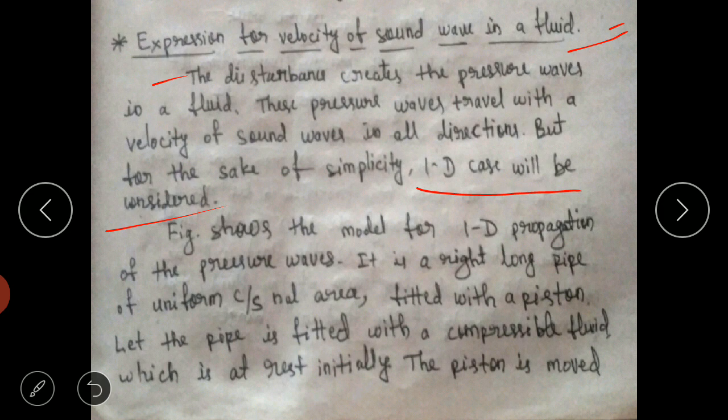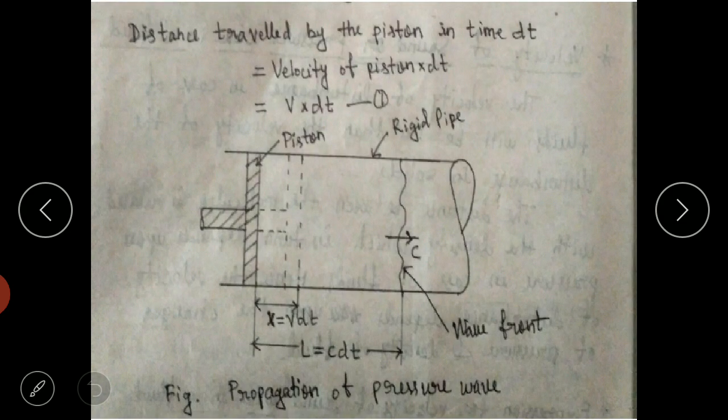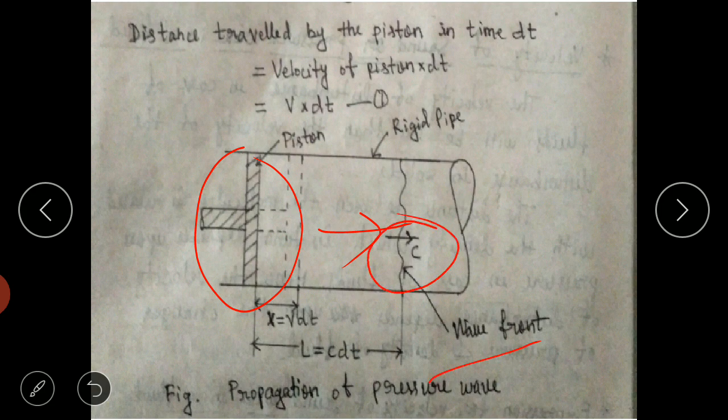Referring to the figure, it is a piston cylinder arrangement. This is the piston part. We are assuming that the piston is moving in the positive x direction. This is the wavefront symbol shown here.